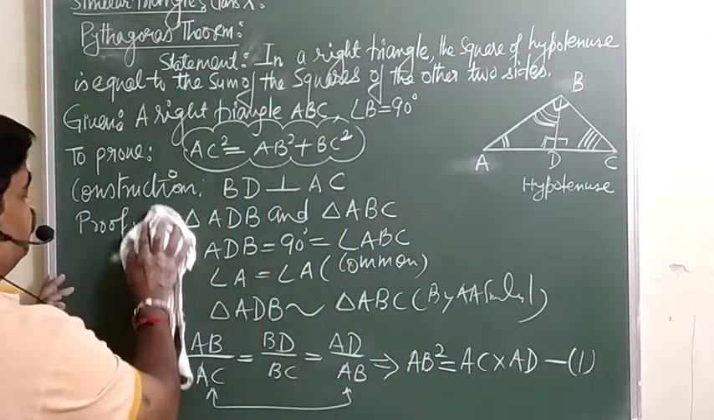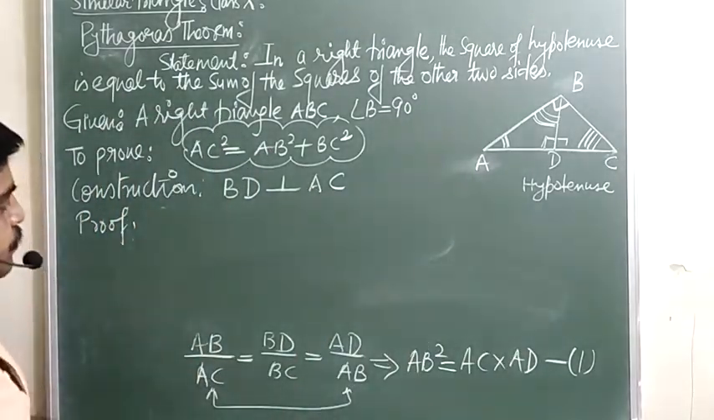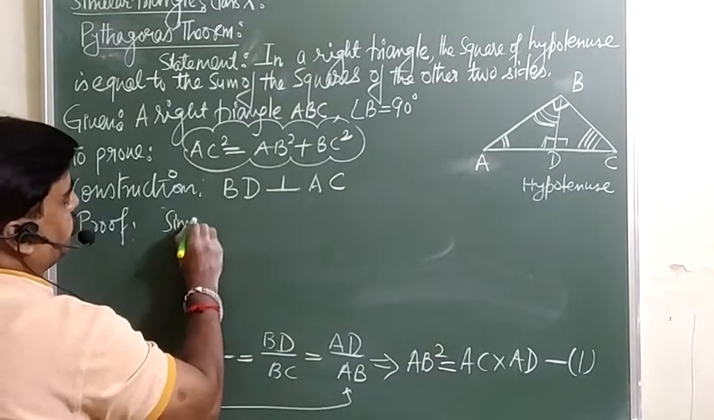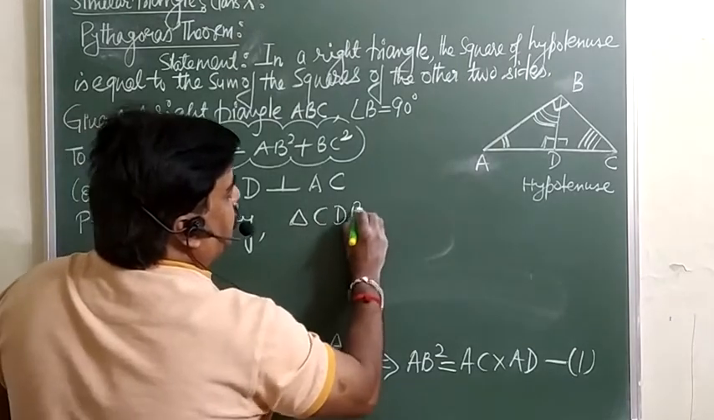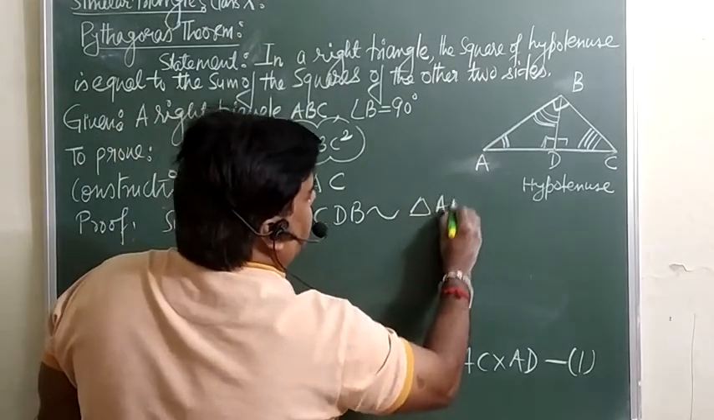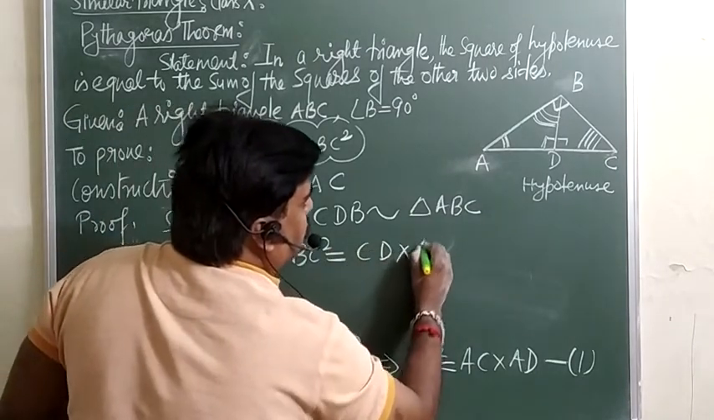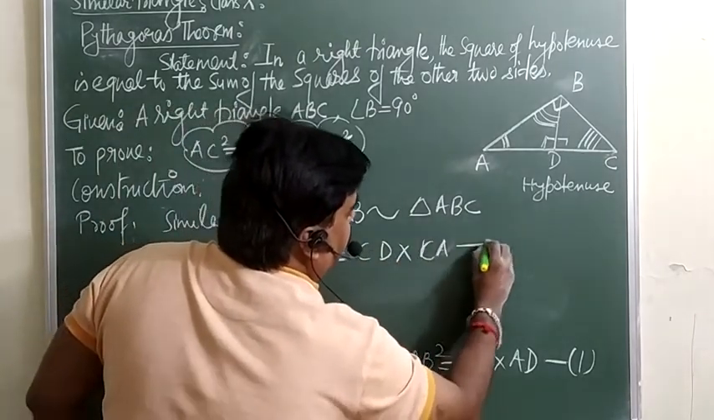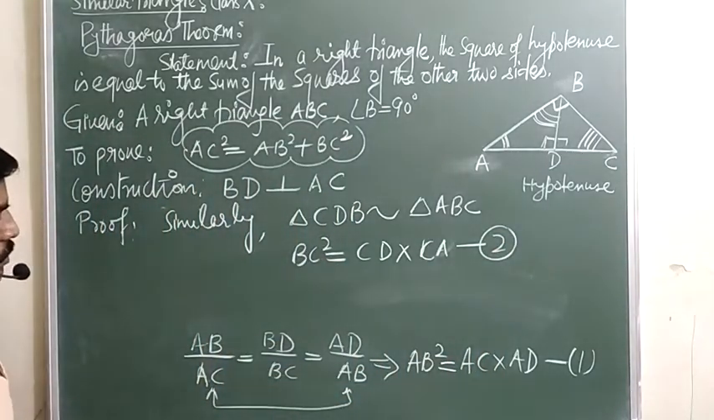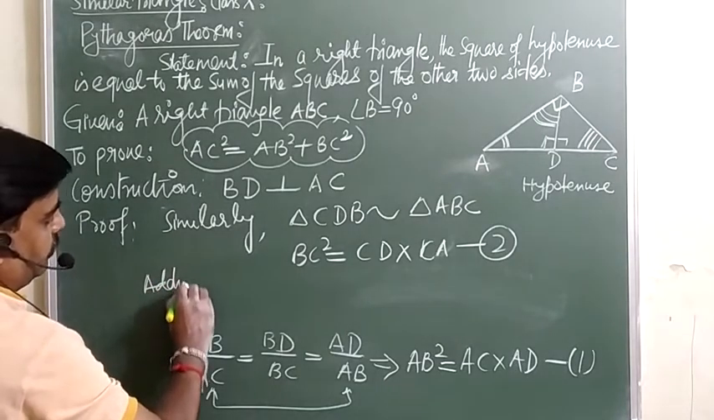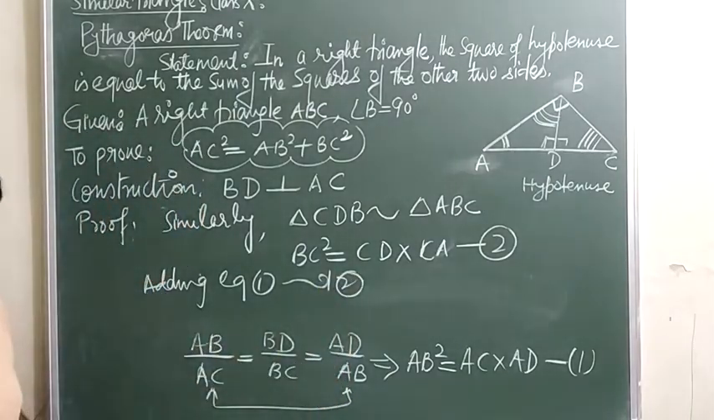I am going to write it here. So similarly, you can say triangle CDB is similar to triangle ABC. So you will get BC square is equal to CD into CA. This is equation 2. Now you can add equation 1 and 2. Adding equation 1 and 2, you will get this here only.